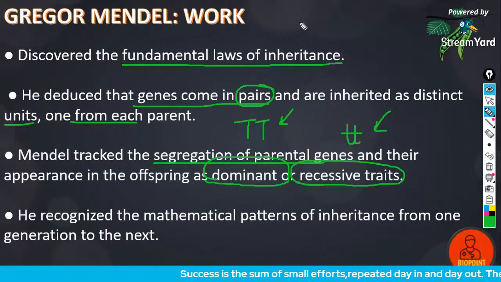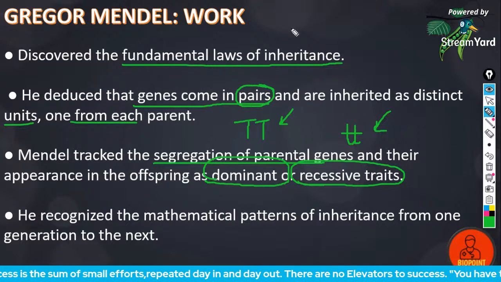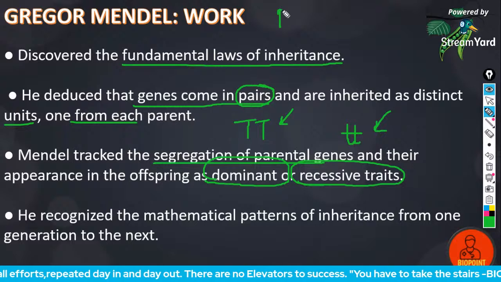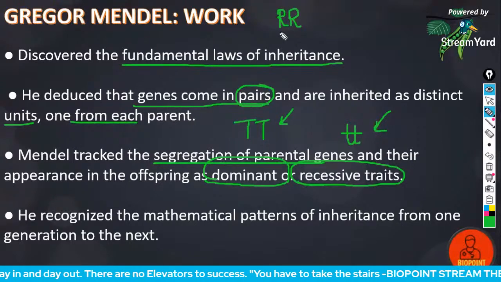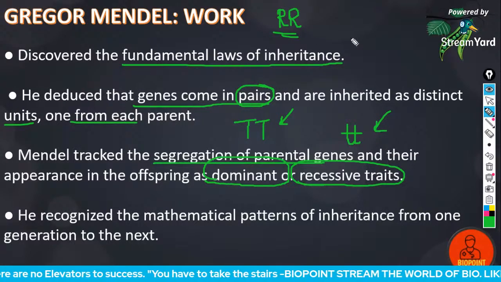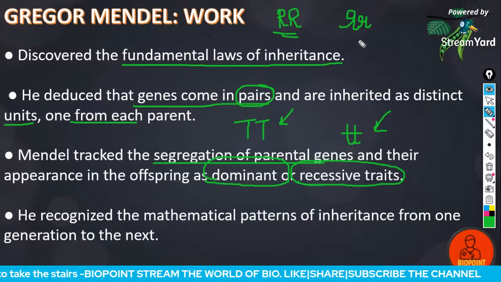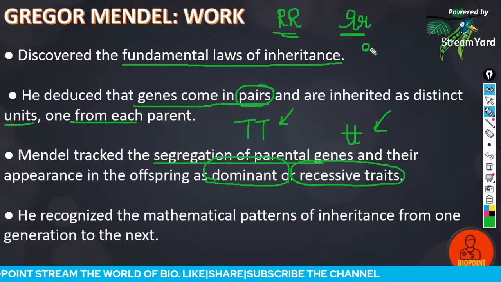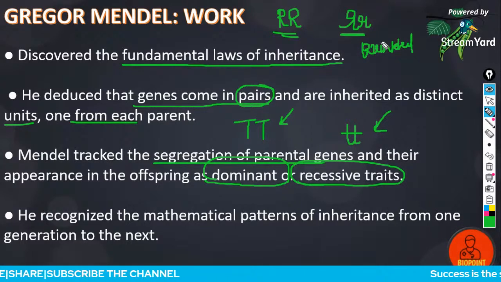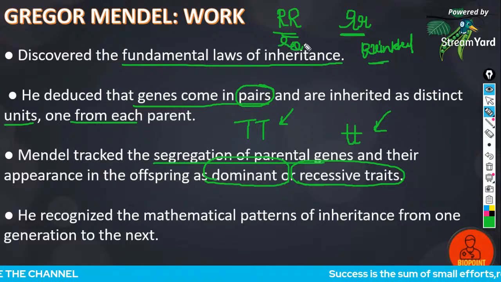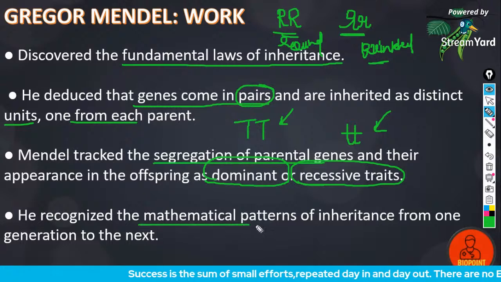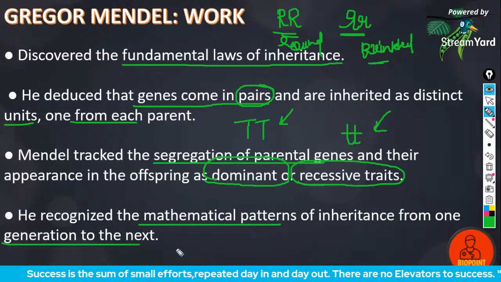For example, considering round seed, capital R denotes dominant round seed. Small r determines the wrinkled recessive gene. This is the round dominant seed. So he recognized the mathematical patterns of inheritance from one generation to another.